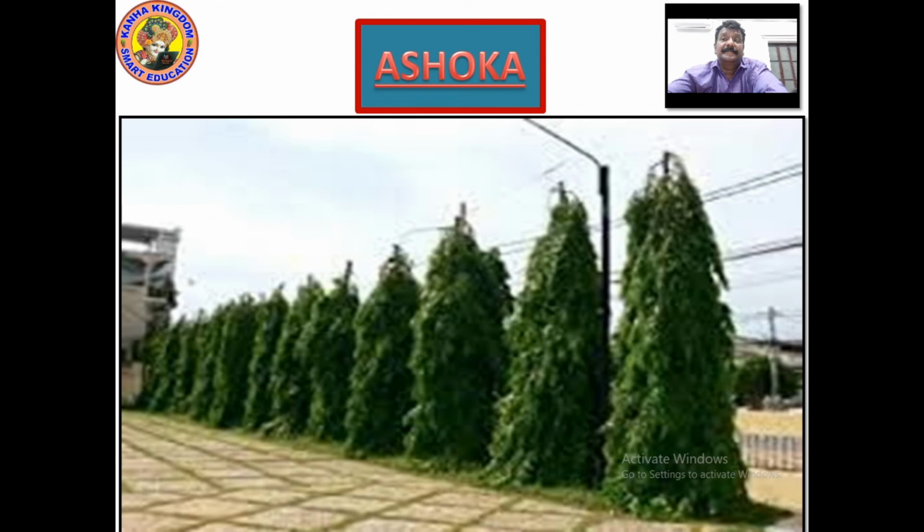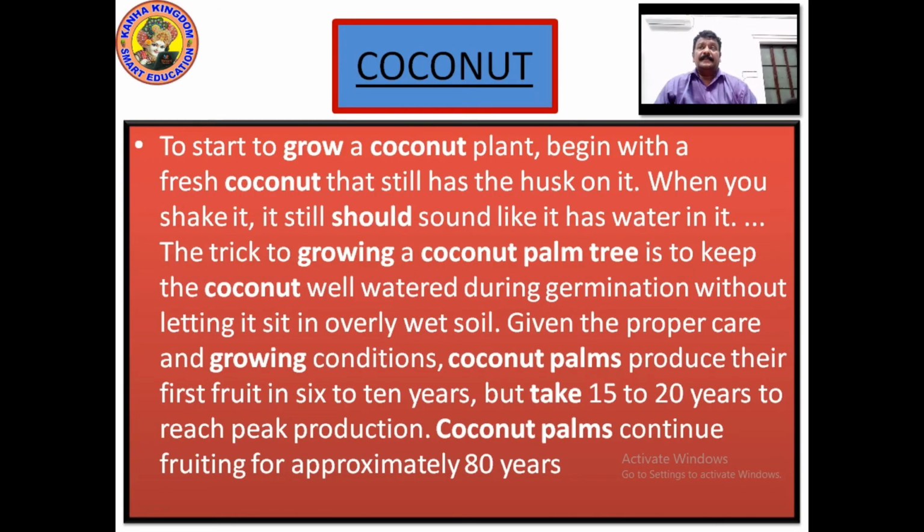The Ashoka tree. It's very auspicious, right? Look at the tree, how the shape is. Broad from the lower part, and it goes taking height. Look at the Ashoka tree. Now let's look at the coconut.